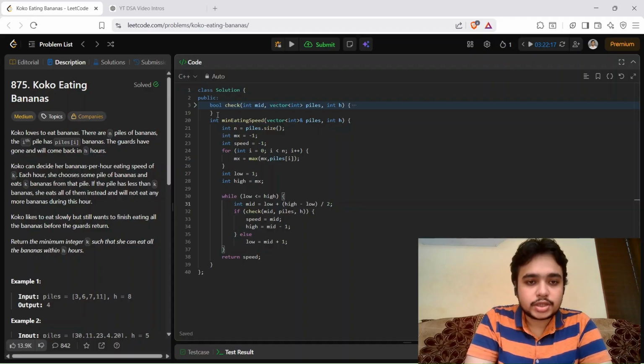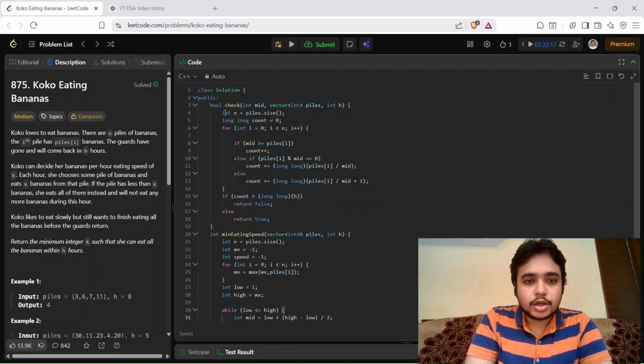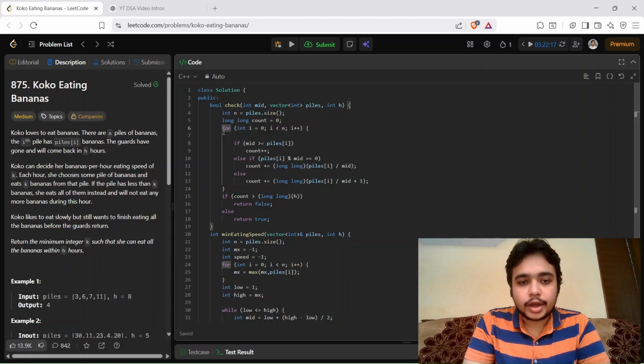For the check function, we create a count integer which will count the hours. If the count is greater than h, then we return false, or else we return true. For this we iterate through the whole array and check if mid is greater than or equal to piles[i], then we do count plus plus. If piles[i] is greater than mid but divisible by mid wholly, then we just add piles[i] divided by mid to the count.